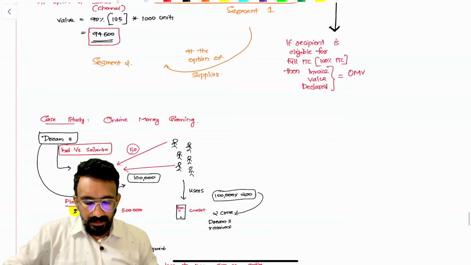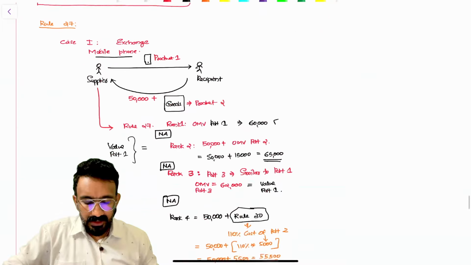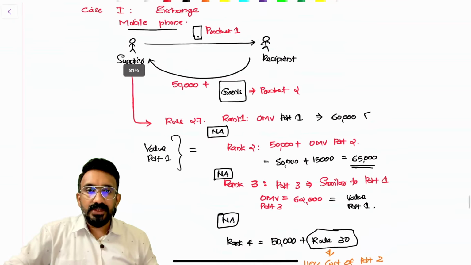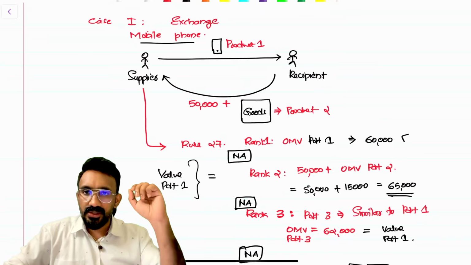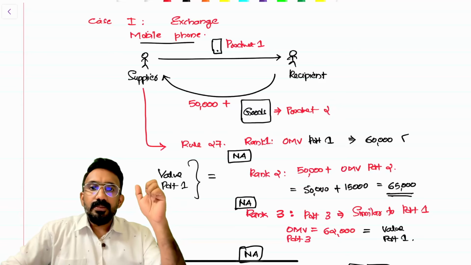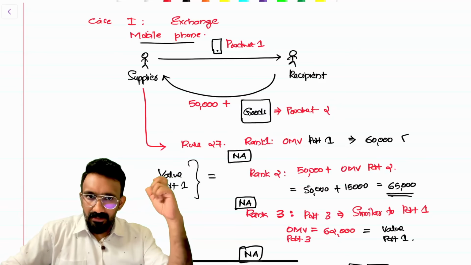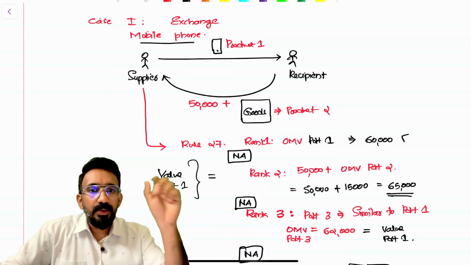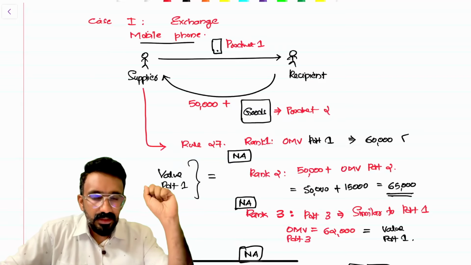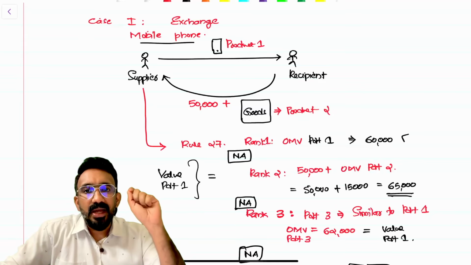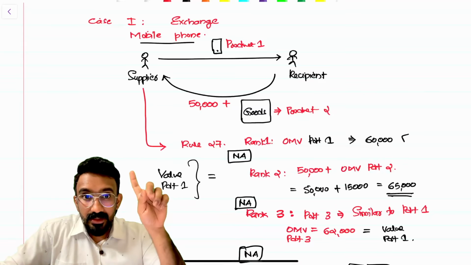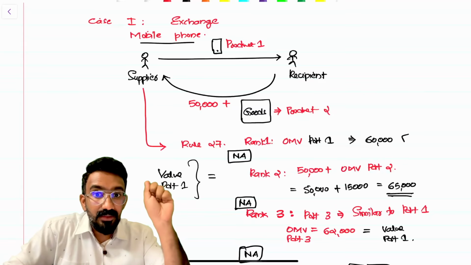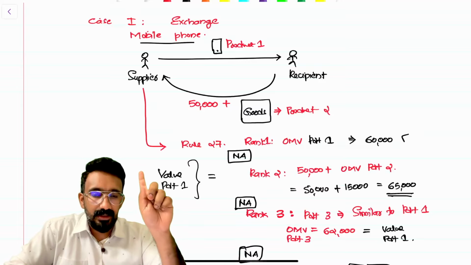I'll give you an example case for this, which will be very easy for you to look at. Say, first, how do you determine value in case of an exchange? Say, a supplier has given a mobile phone, product number 1, to the recipient, and a recipient has given 50,000 plus a product number 2, another mobile phone, an old mobile phone. How will I compute the value of this supply from supplier to recipient, product number 1? How do I determine value for product number 1? That's what we are trying to determine here.